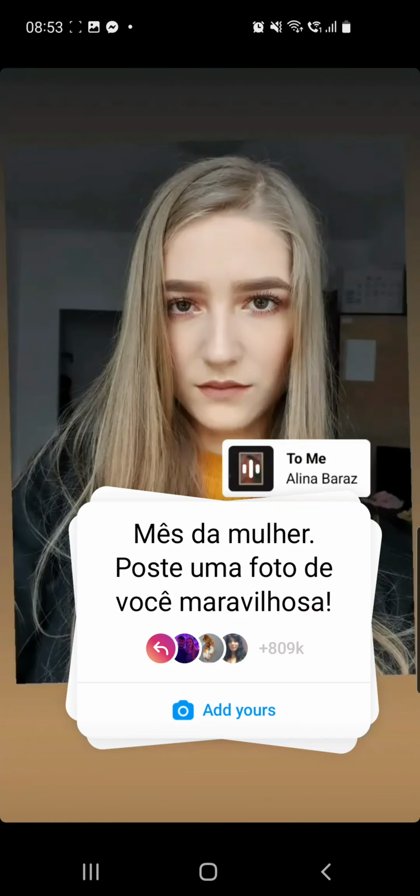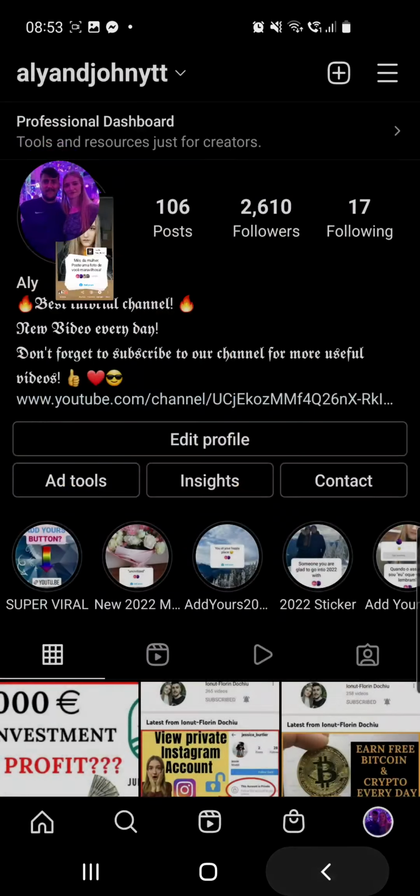In this video I will show you how to do this viral trend right here. It's a Portuguese one, so it means month of women, and you have to post one photo of a wonderful girl. So this is what this Instagram sticker is about. So let's go ahead and show you how to do it.